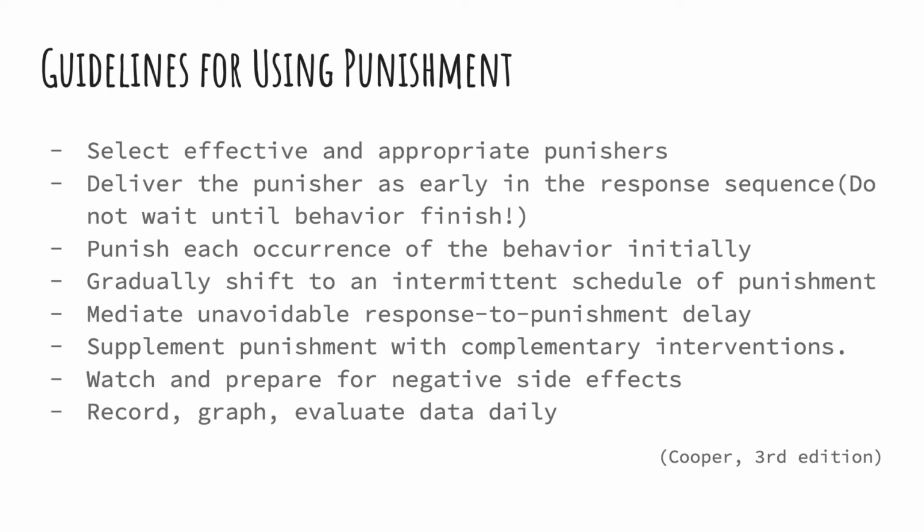Punish each occurrence of the behavior initially. Initially, it's important to punish each occurrence of the behavior consistently to establish a clear consequence for the behavior. This helps the individual understand the direct relationship between their actions and the consequences they experience.